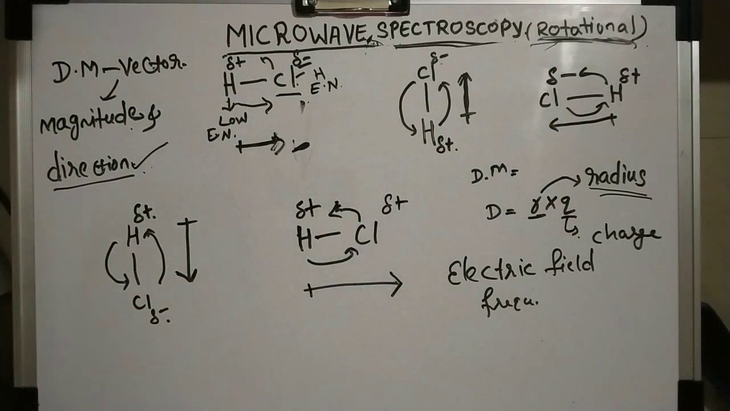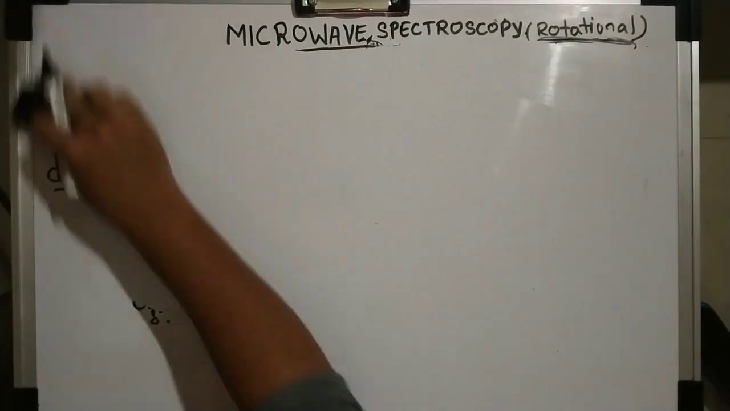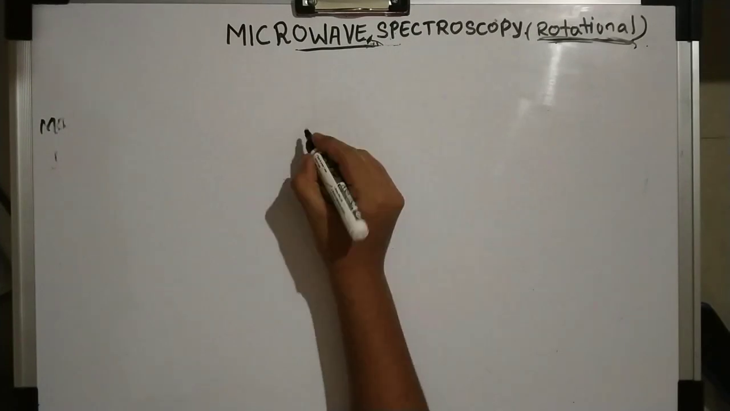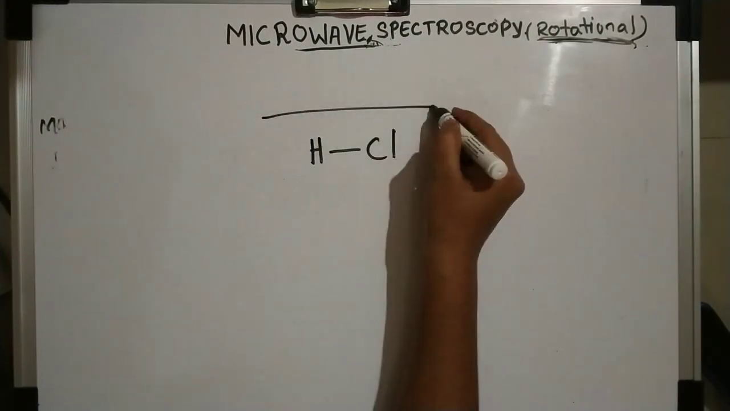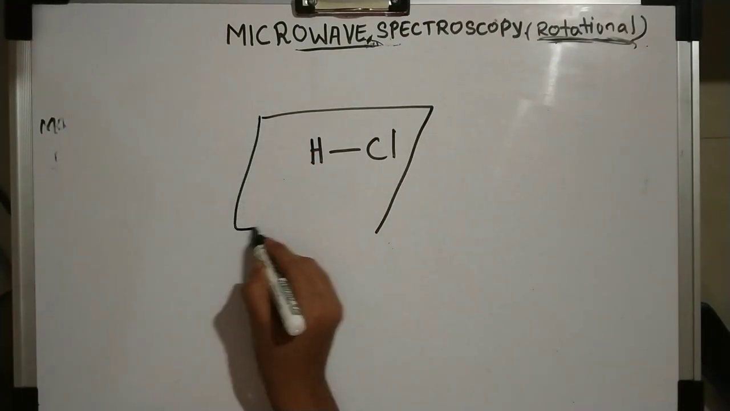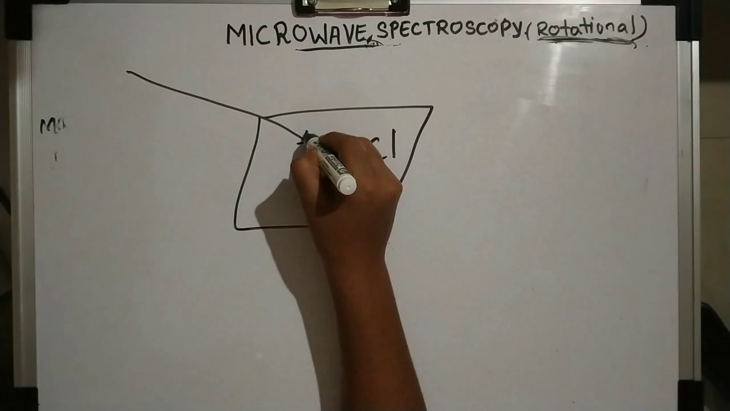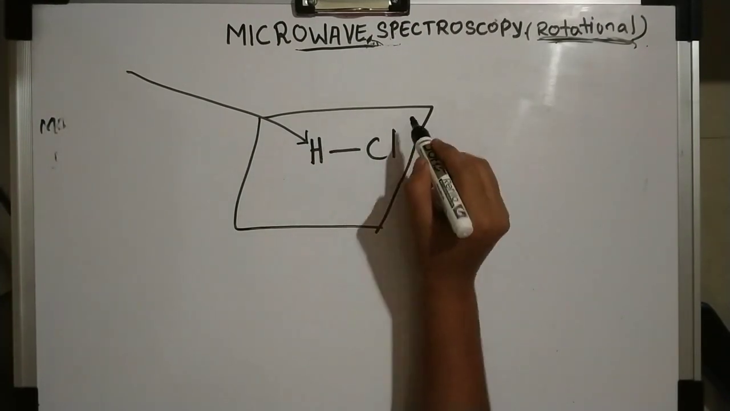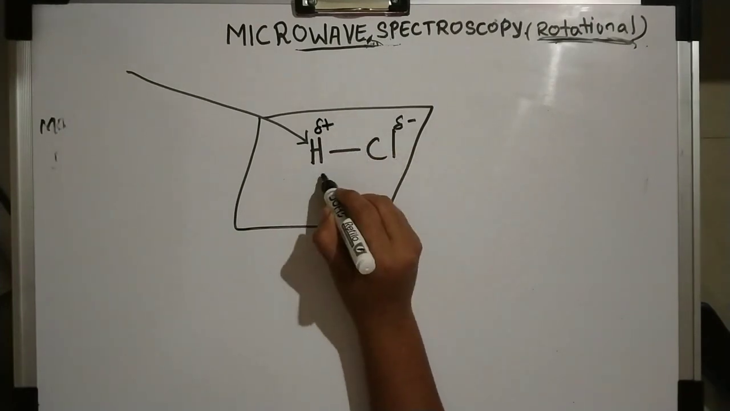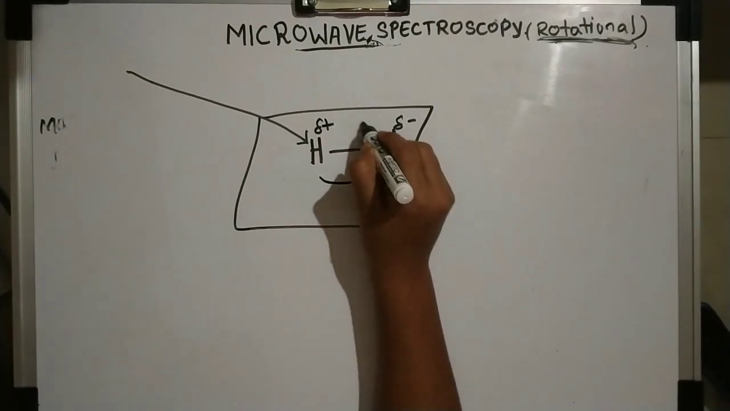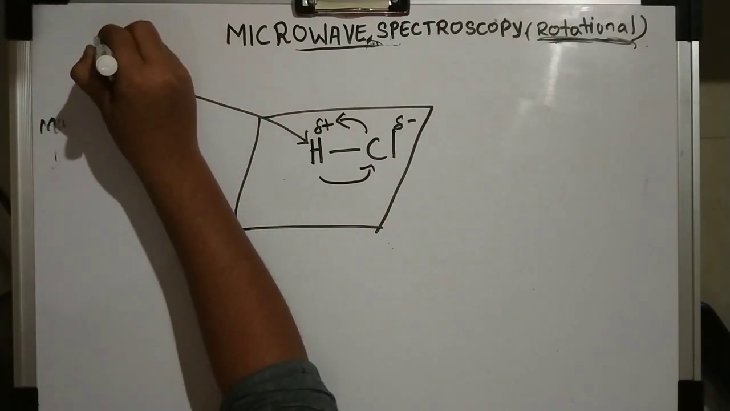Now we'll take the same example but in detail. Say we have the HCl molecule on a plain paper. Just imagine it, and the radiation is here. The radiation is falling on the molecule, and it has a partial negative charge and a partial positive charge. It is rotating in this direction, and we have a magnetic field,